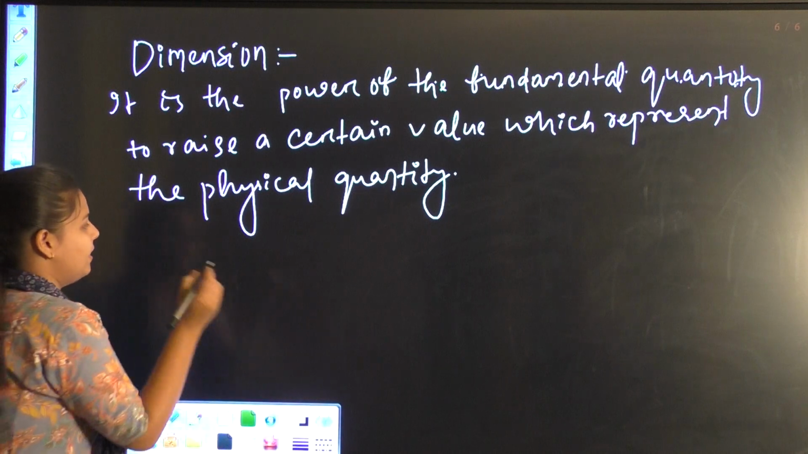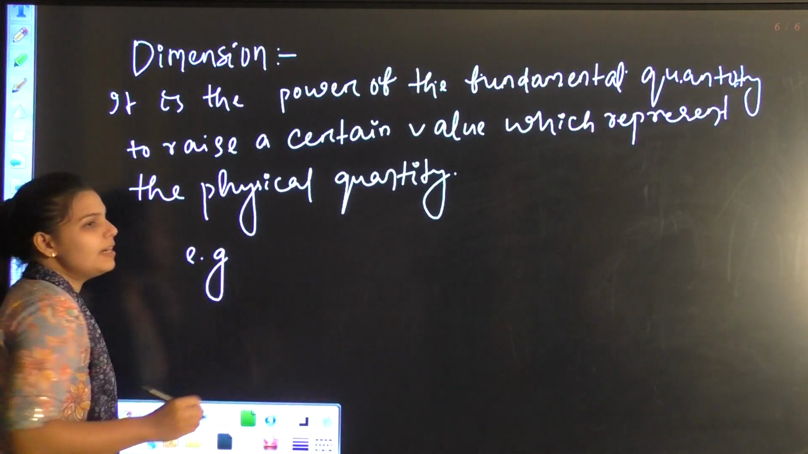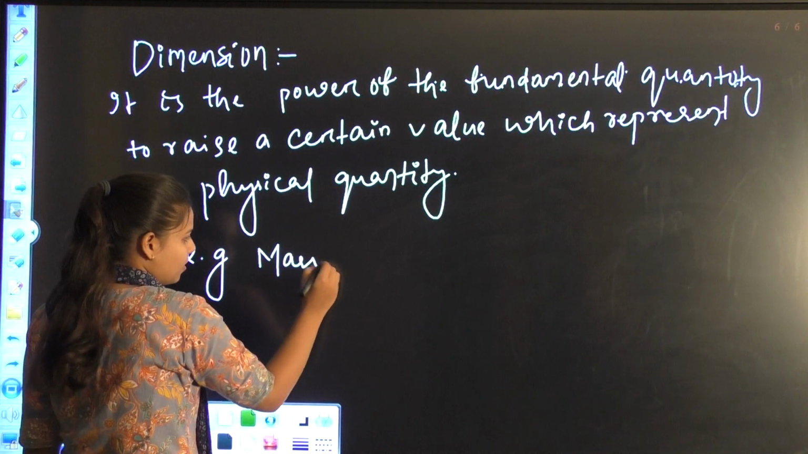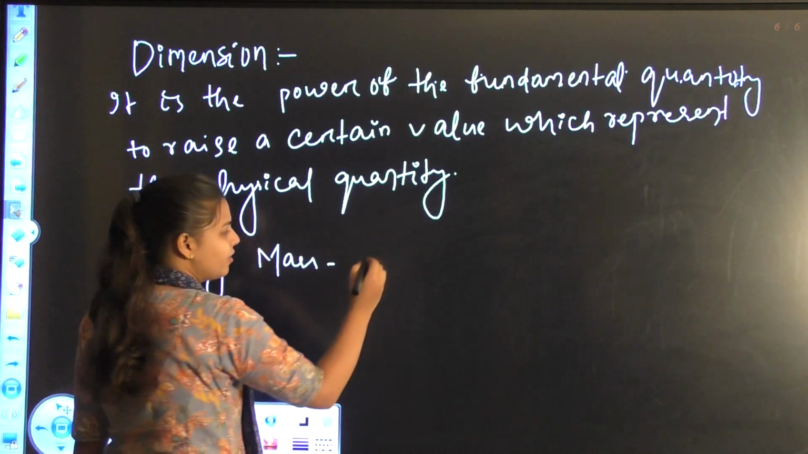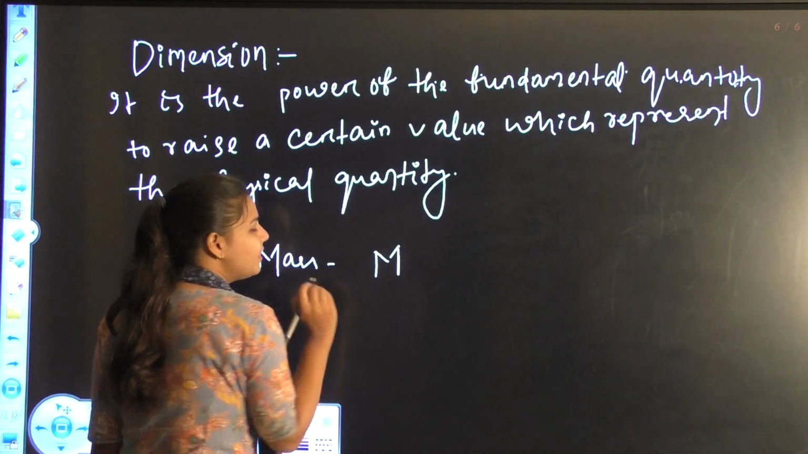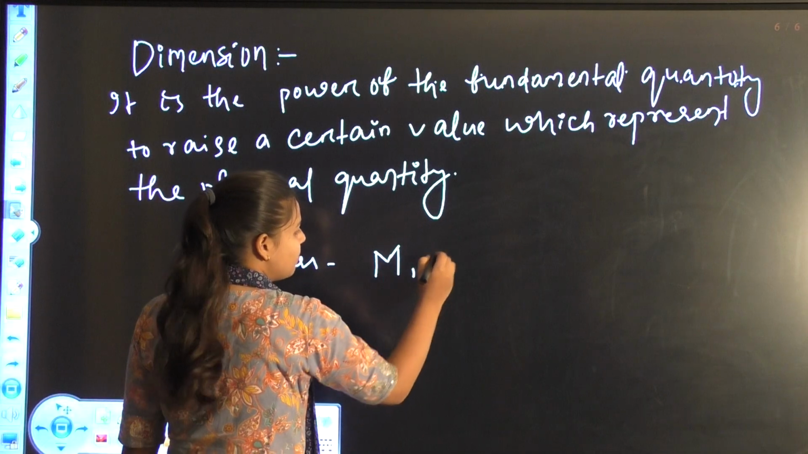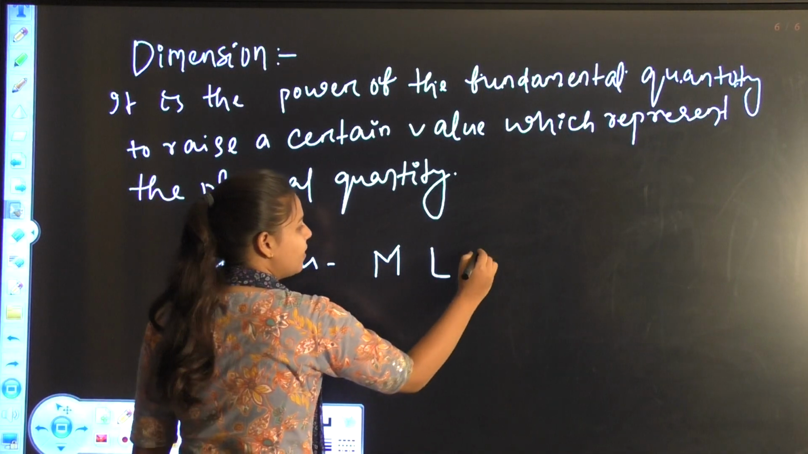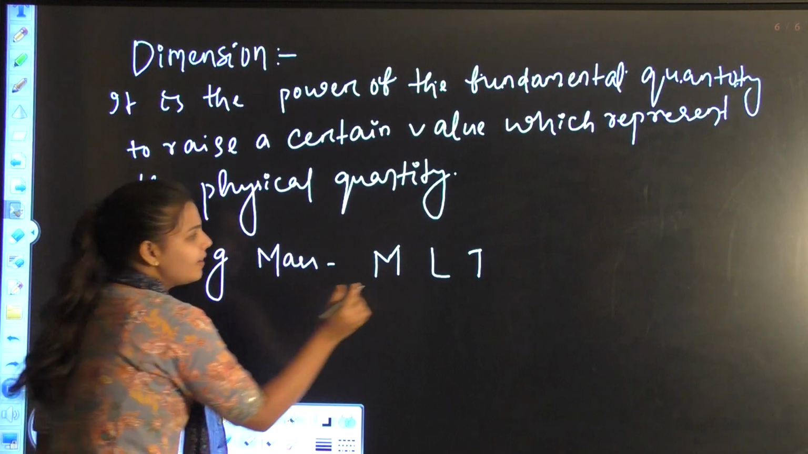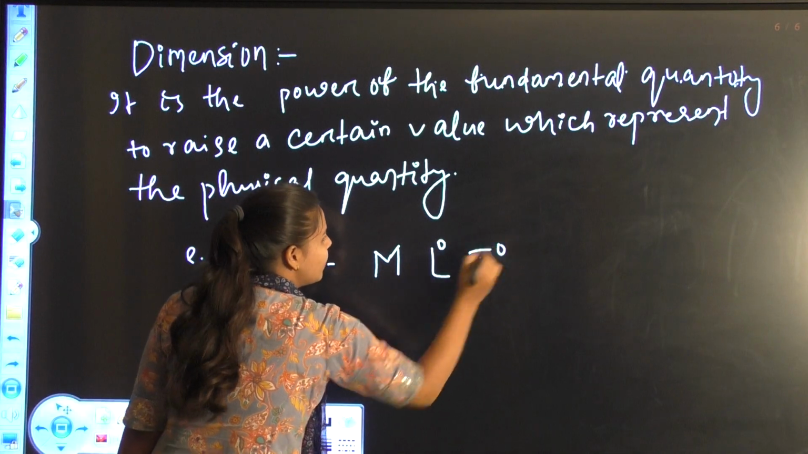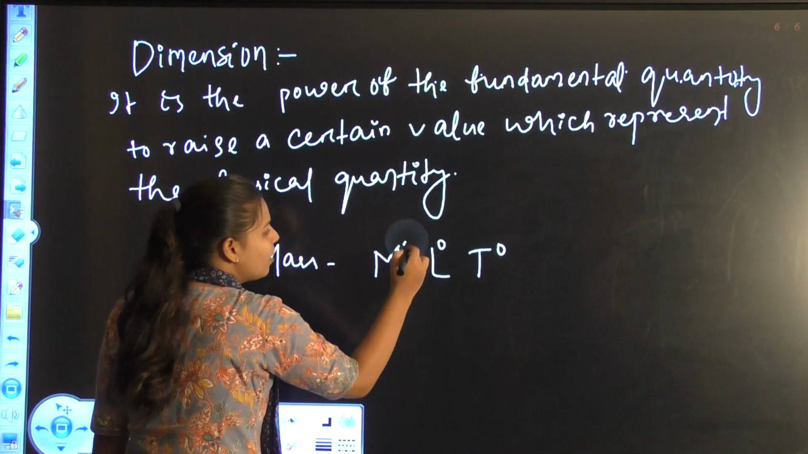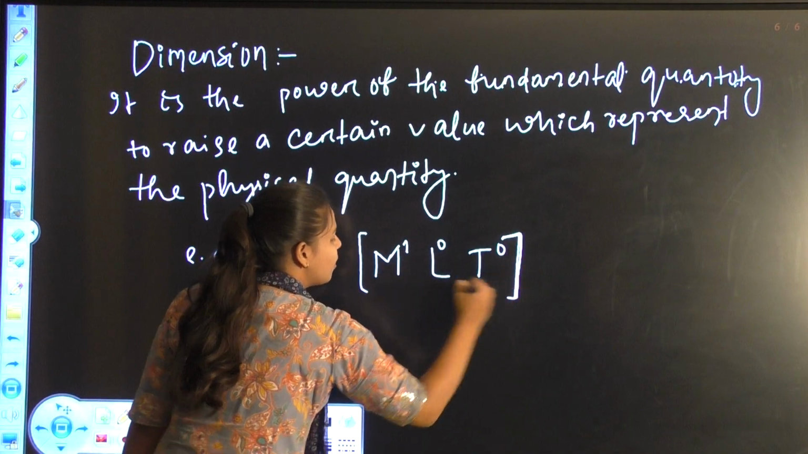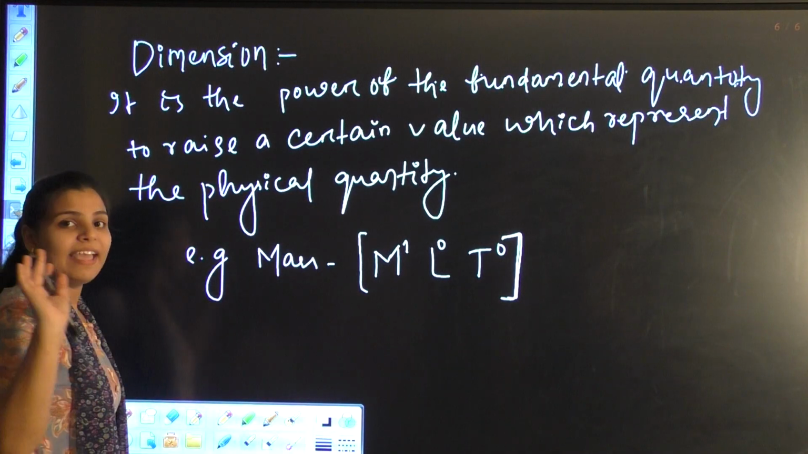Now let's take an example: mass. Mass is a fundamental quantity, so it can be represented by three fundamental quantities, that is M, L and T. Here the length part and time part are 0, so their power will be 0, and mass will be 1. It can be represented by a bracketed term: mass, length and time.